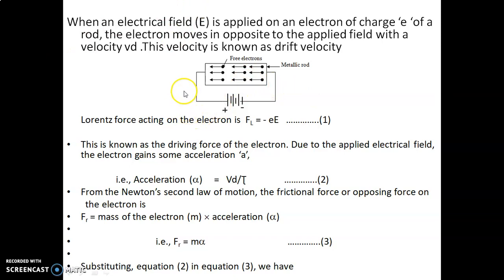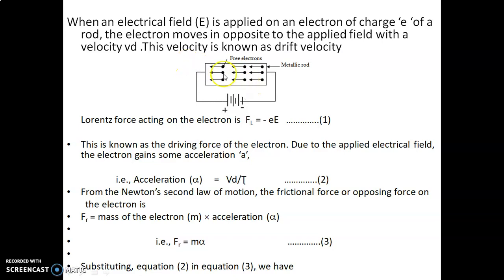But when an electric field is applied to the metal, all the electrons will accelerate in the opposite direction of the applied electric field. As a result, current flows through the material.